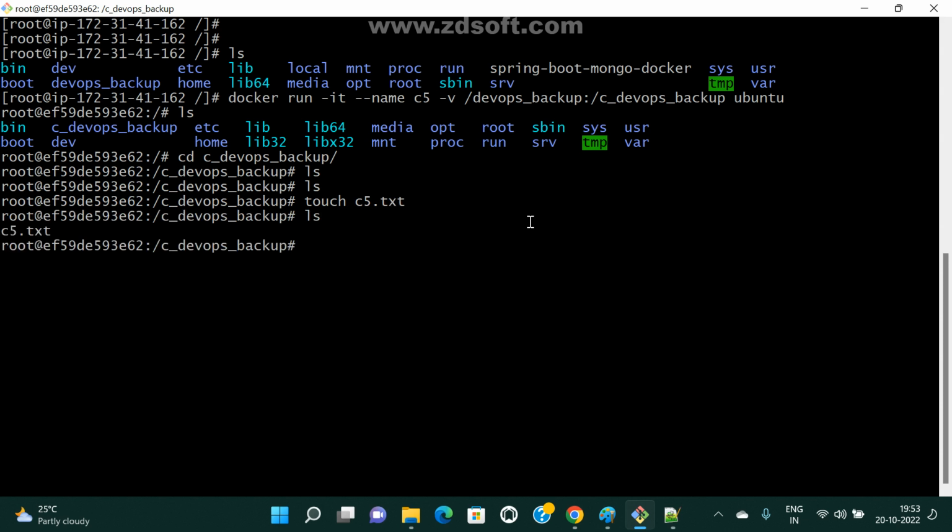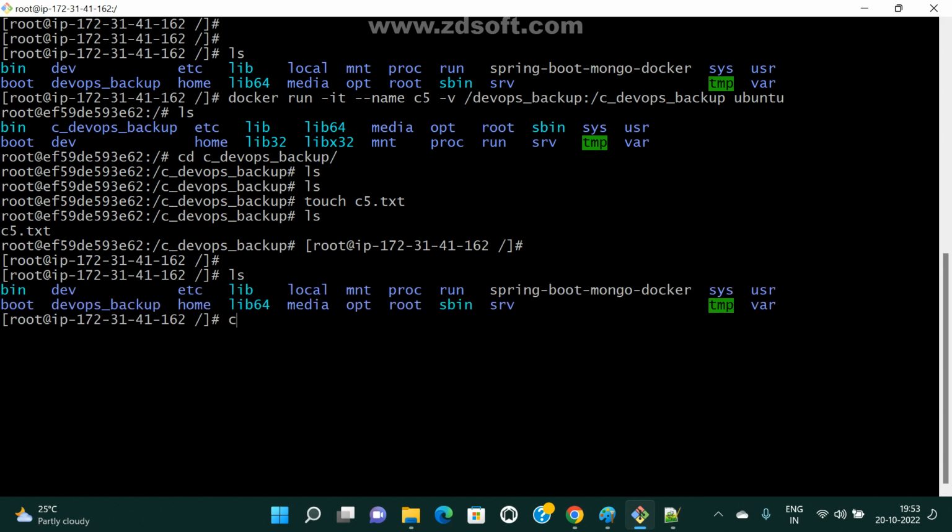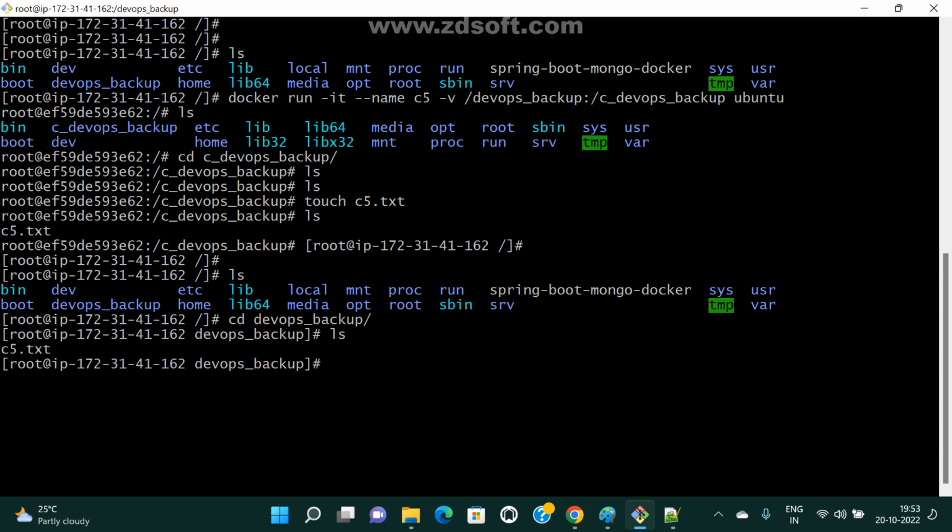c5.txt, ls. Now I can see one file. Now coming outside, control pq, and coming to your root file system path: ls, cd dev, cd mm, dev apps underscore. Now here we can see that file. That's it. Now what is the story here?